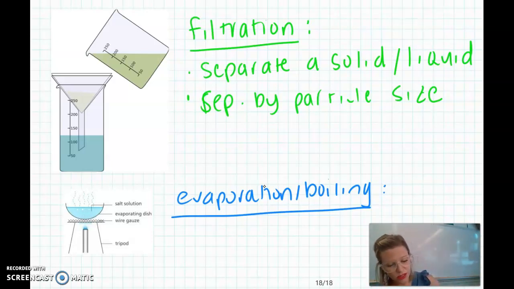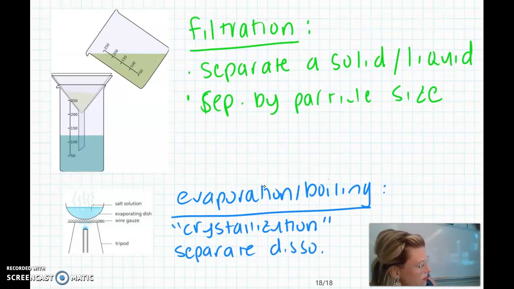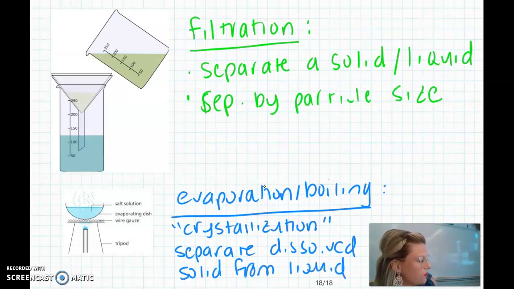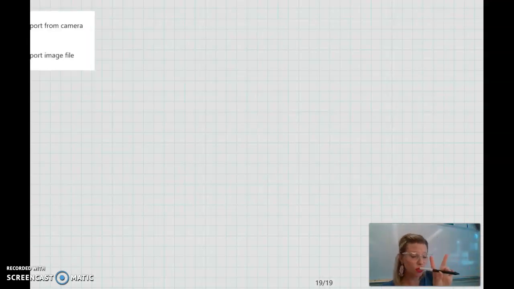That is sometimes also called crystallization because you are left with a solid at the end, and it's usually used to retrieve or separate a dissolved solid from a liquid. Awesome. Let's go ahead and move on to our next separation technique. There's only two more.